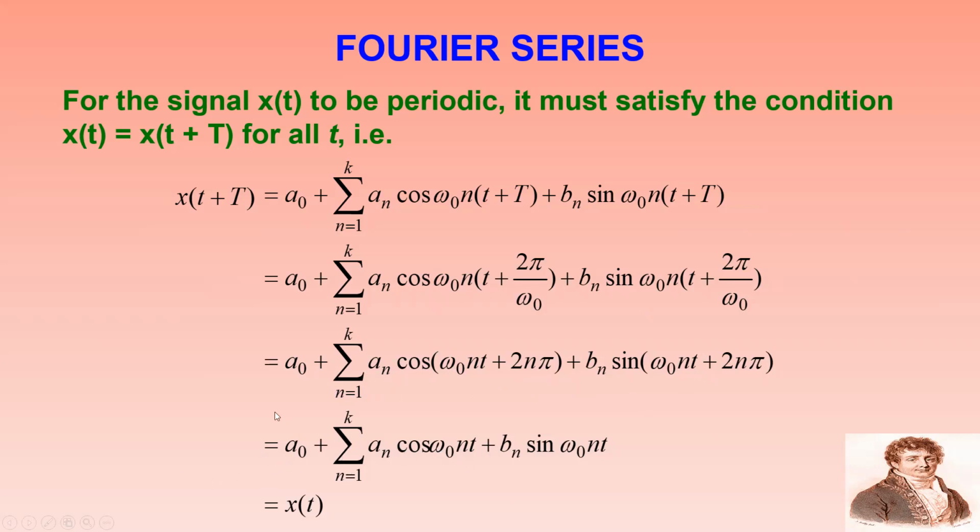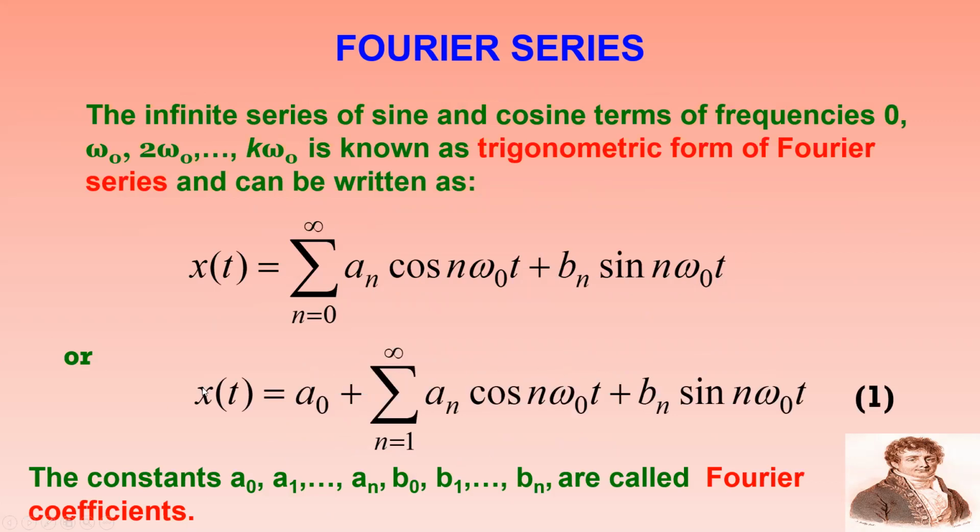So what is this one? This is again x of t. So that's why it is periodic in nature. Now, there are two types of Fourier series. One is the trigonometric Fourier series, the other is the exponential Fourier series. Here we are concentrating only on the trigonometric Fourier series because a0, an, bn are trigonometric coefficients.